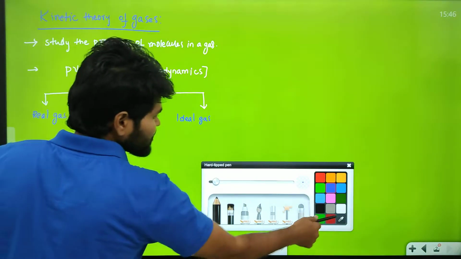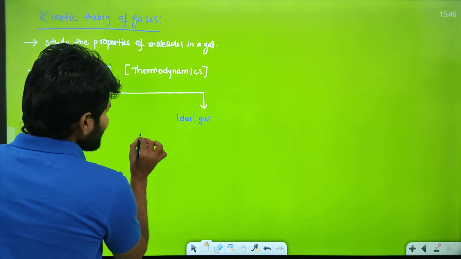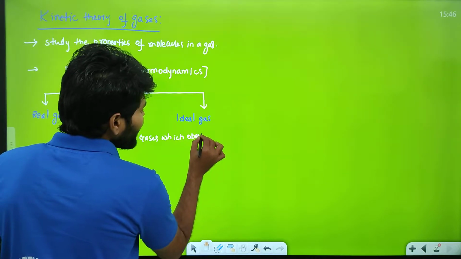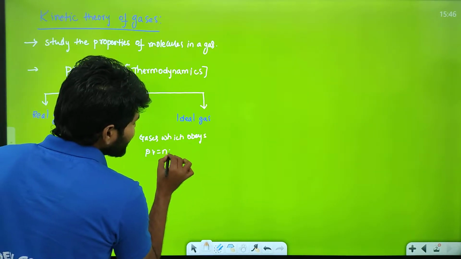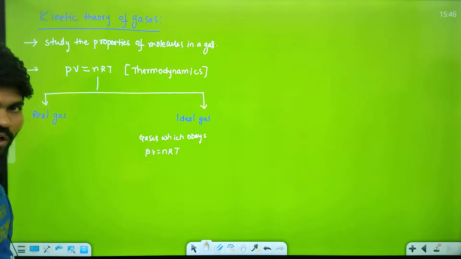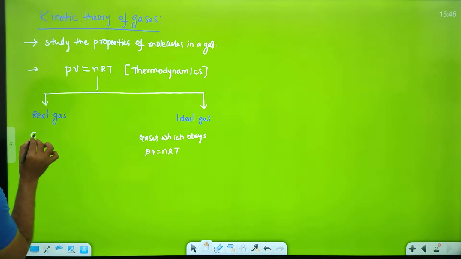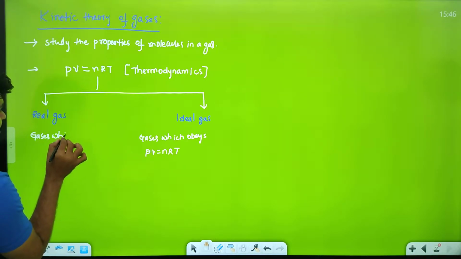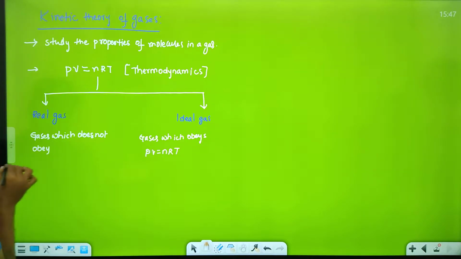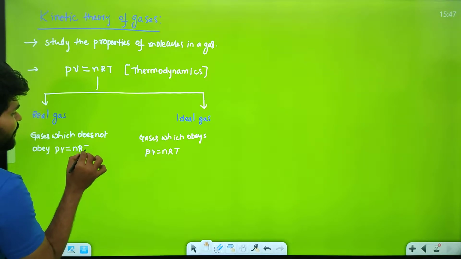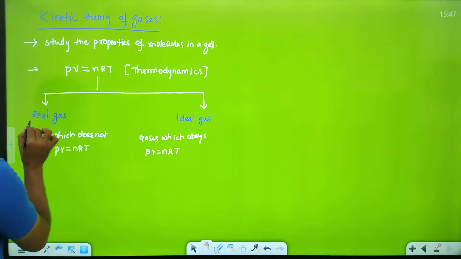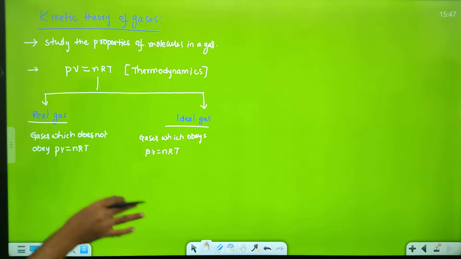Sir, what are these real gases and ideal gases? Ideal gases are the gases which obey the PV is equals to nRT equation. ఈ PV is equals to nRT equation ఏ gases అయితే obey చేస్తాయో, ఏ gases అయితే ఈక్వేషన్ ఫాలో అవుతాయో, those gases are called ideal gas, and gases which do not obey PV is equals to nRT. ఏ gases అయితే PV is equals to nRT అనే ఈక్వేషన్ సాటిస్ఫై చేయవో or follow అవ్వవో, those gases are called real gases.